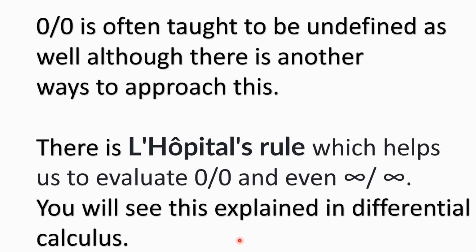There's something called L'Hopital's rule, which does help you evaluate 0 divided by 0 and even infinity divided by infinity. I'm not going to get into that here, but that's more explained in differential calculus, where you're getting into limits, as numbers begin to approach 0.